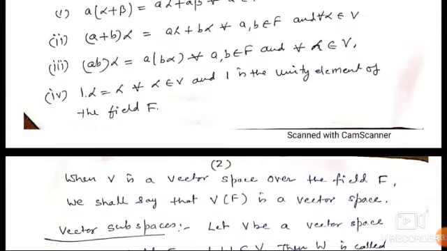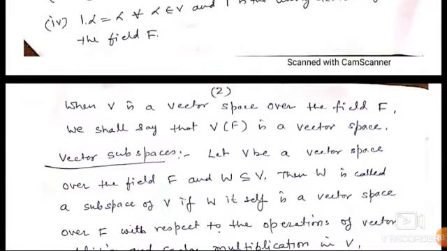When V is a vector space over the field F, we shall say that V(F) is a vector space. This is the definition of the vector space.